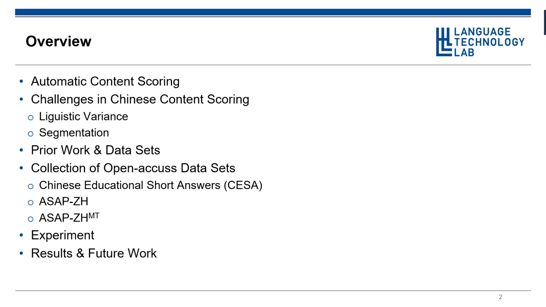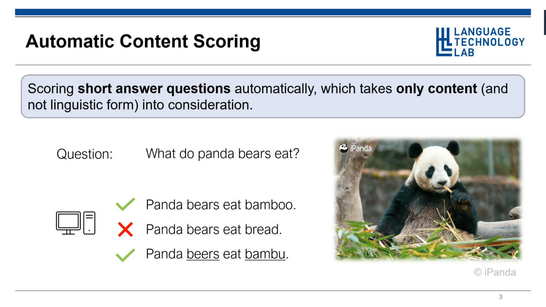Therefore, we present three short answer datasets for Chinese: the Chinese Educational Short Answer Dataset, or in short CISA, ASAP-ZH, and ASAP-ZH Machine Translated. Our datasets as well as the experiment setting will be openly released for reproduction. At last, we will discuss the results and possible future work.